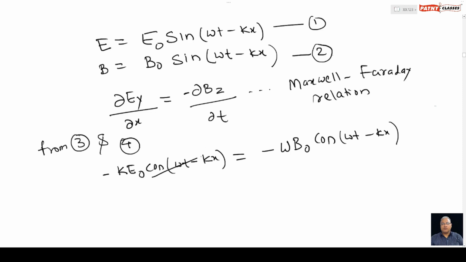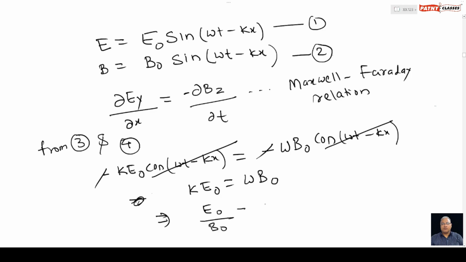After that, cancelling similar terms on both sides, the minus signs get cancelled on both sides. So we get k E naught equals omega B naught, which implies E naught divided by B naught equals omega divided by k.